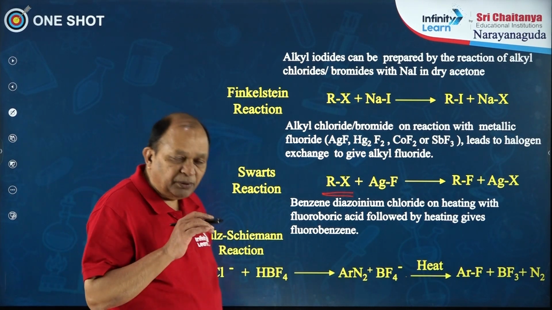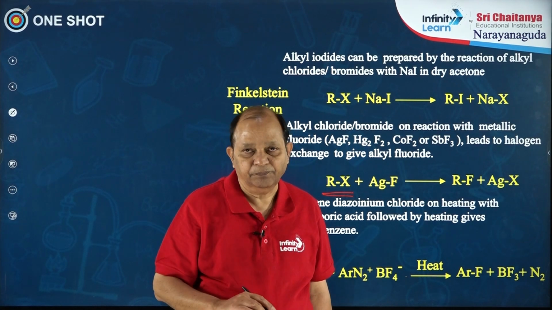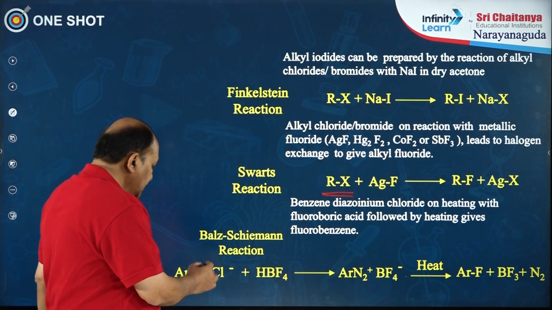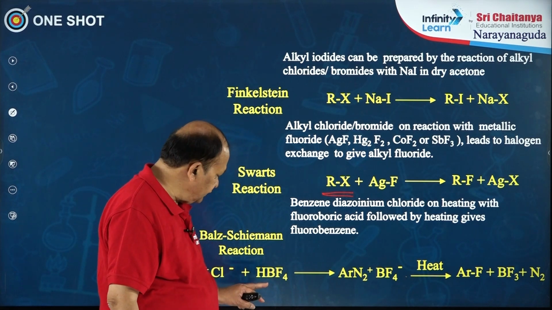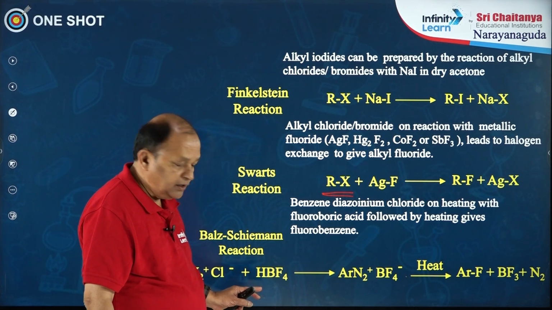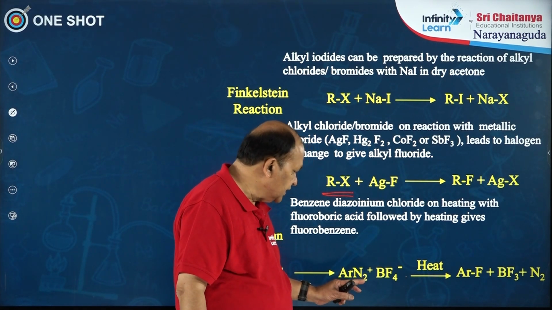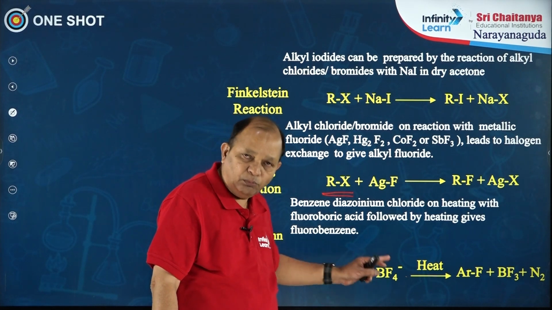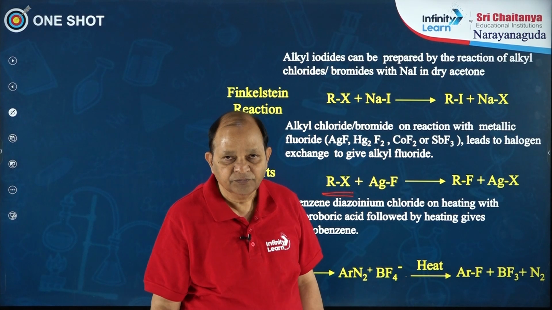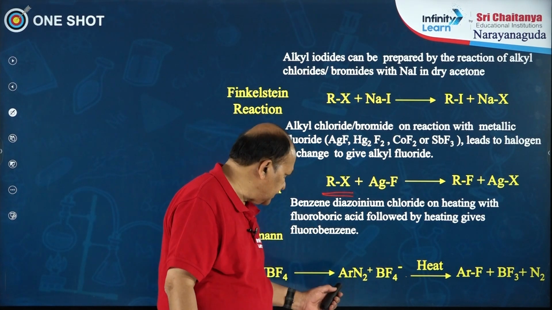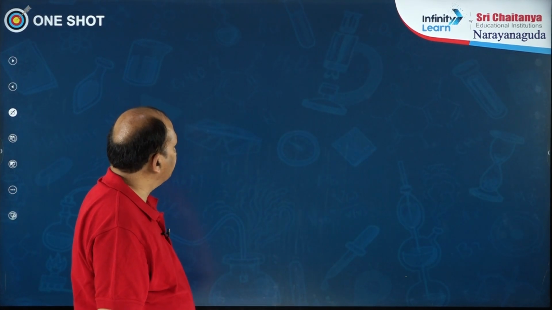Here you have another interesting reaction, that is the Balz-Schiemann reaction. It is a method of preparation of fluorobenzene. Here benzene diazonium chloride reacts with fluoroboric acid, and the product is benzene diazonium fluoroborate, which on heating gives fluorobenzene. So, this is another interesting and important reaction.